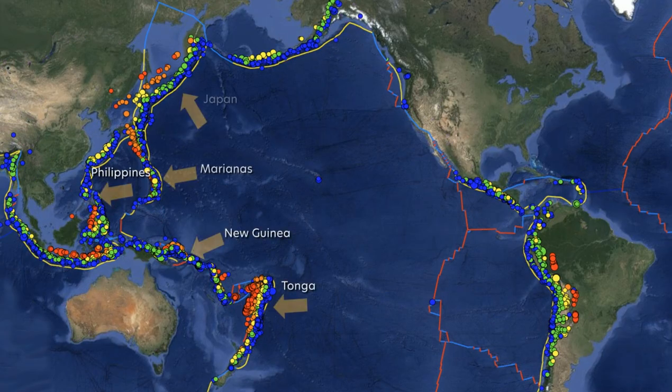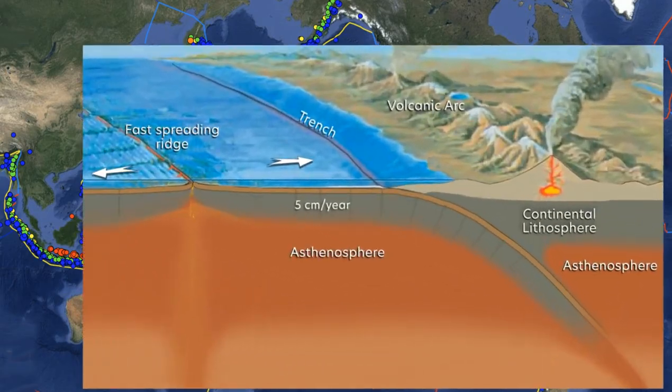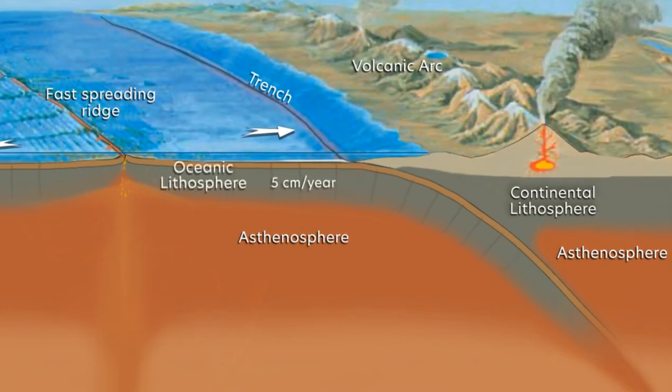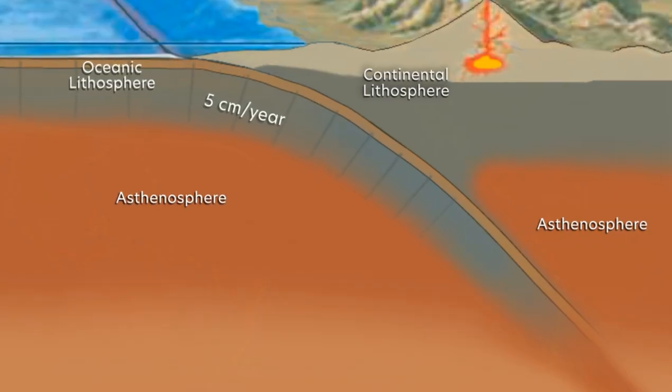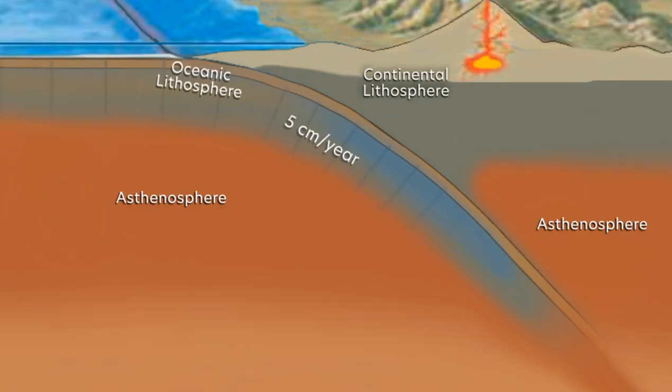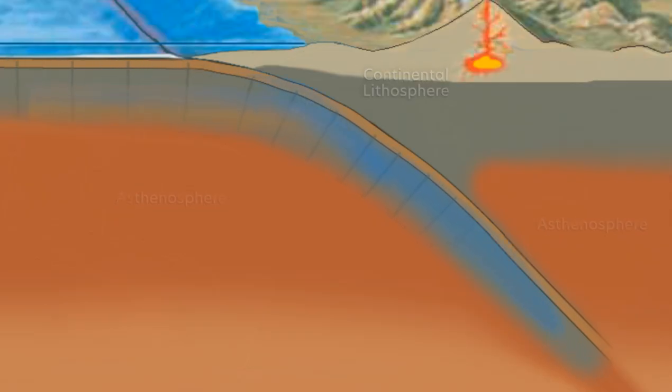Now let's tackle the deeper question of how earthquakes can occur hundreds of kilometers deep in subduction zones. We'll start by considering a 30-million-year-old ocean plate, which we'll call a slab, subducting at 5 centimeters per year into hotter asthenospheric mantle beneath a continental plate. As the ocean plate subducts, the warming process takes many millions of years as the slab descends. The deeper part of it is continuously replaced in a conveyor belt fashion by cooler plate from above.